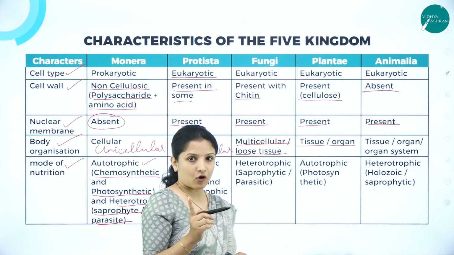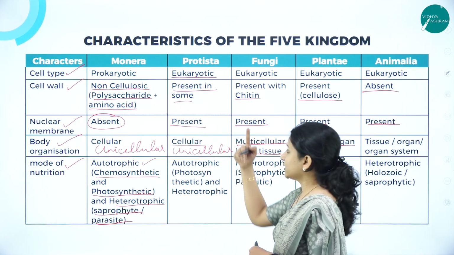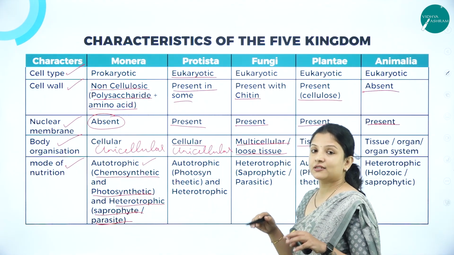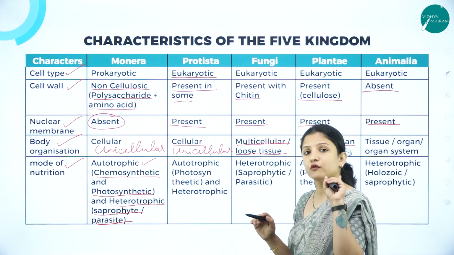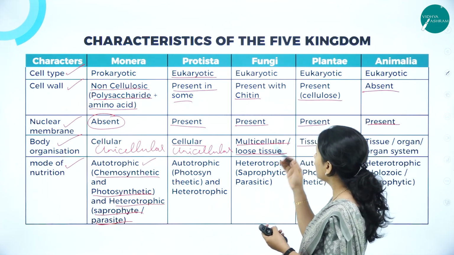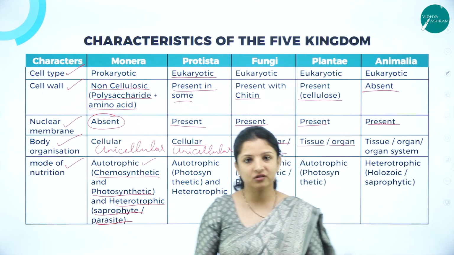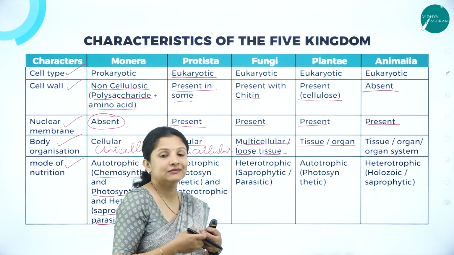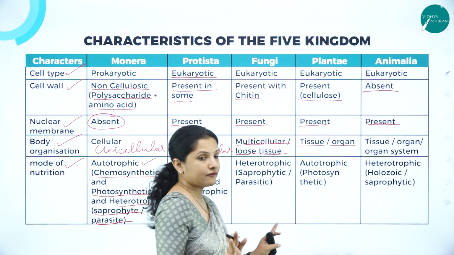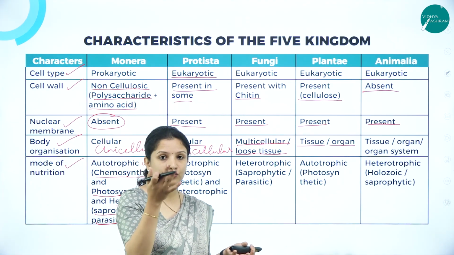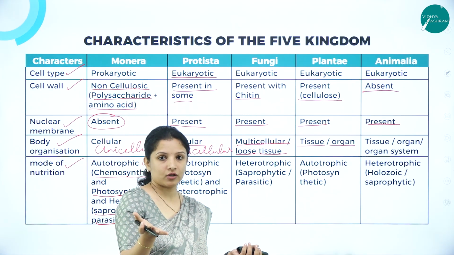Do Protista have organs? No, Protista cannot have organs because they are made up of only a single cell. Fungi also cannot have organs because though they are multicellular, their tissues are loosely arranged. They don't have organs like how plants have roots, leaves, stem and all that.